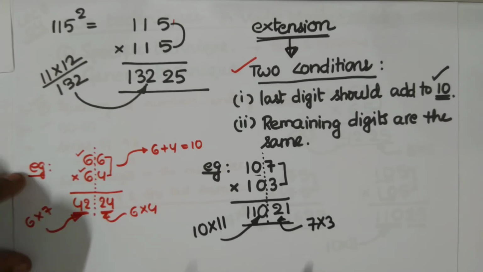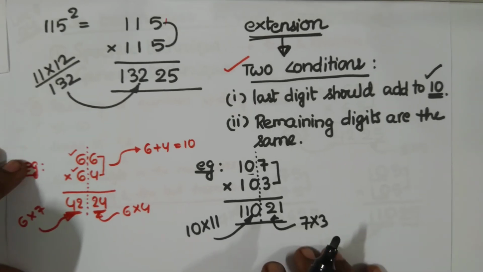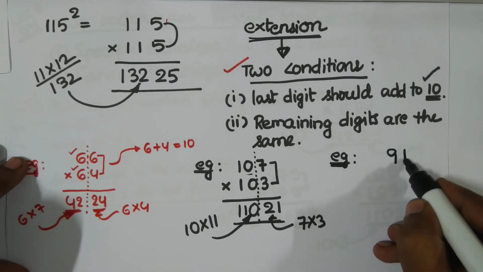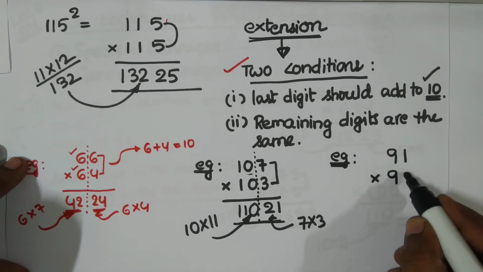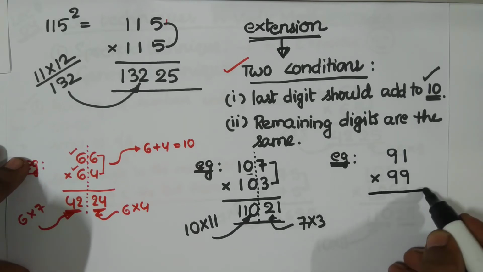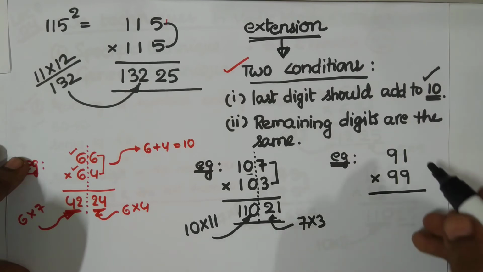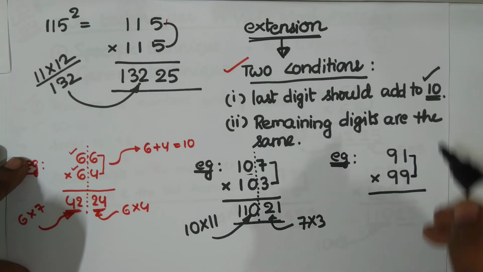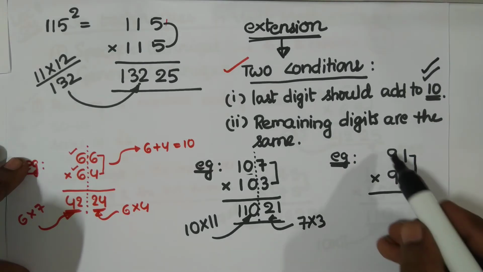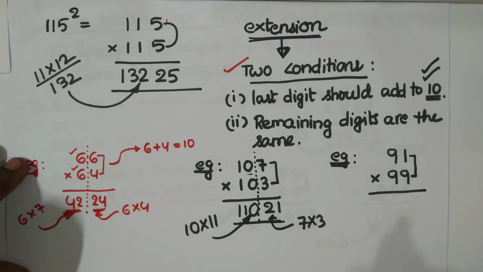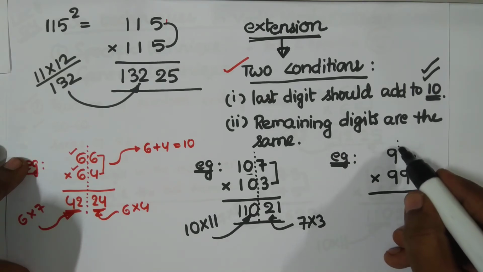Do you want some other example? Some interesting example we have now. Say you want to multiply 91, the multiplicand is 91 and the multiplier is 99. Again, last digits 1 and 9. So 1 plus 9 equal to again 10, satisfied. And remaining digits must be same. So 9 and 9 we have here, they are same. So now what do you do? 9 ones are 9. Okay, so you segregate again.